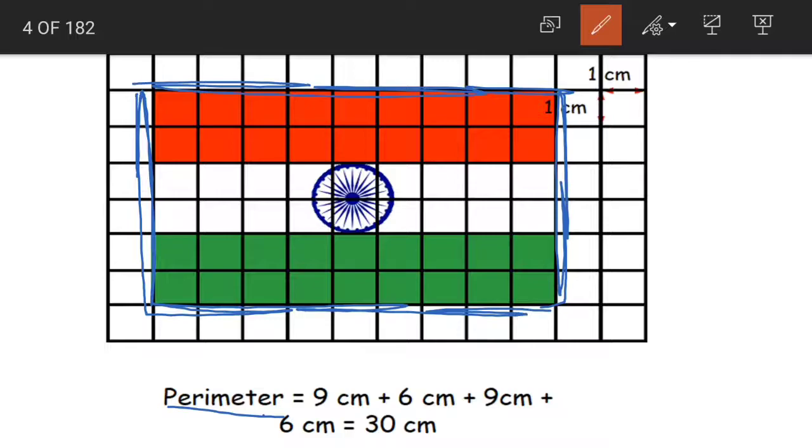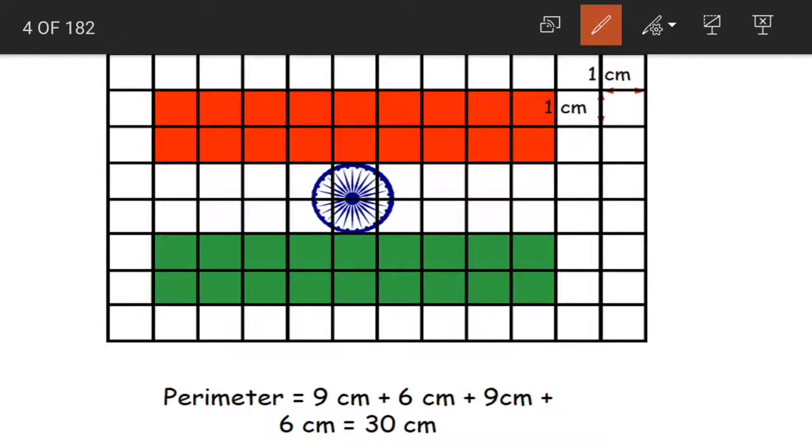Now how to measure? If you observe here, it is saying that the length of each cube is 1 centimeter, the length and breadth, everything. One side of the square is equal to 1 centimeter. So how do we calculate this total length?